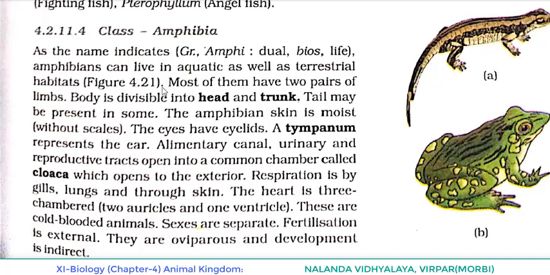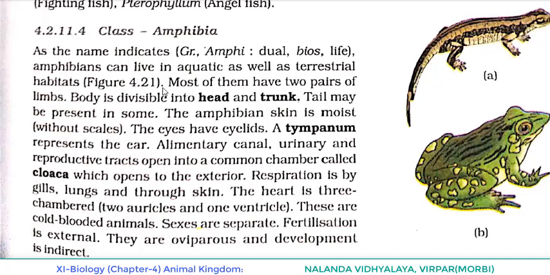As the name indicates, the Greek word amphi means dual and bios means life. Amphibians can live in aquatic as well as terrestrial habitats. In figure 4.21, you can see Salamandra and Rana. Salamandra is the scientific name and the common name is salamander, and Rana is the scientific name of frog. Rana tigrina is the scientific name.